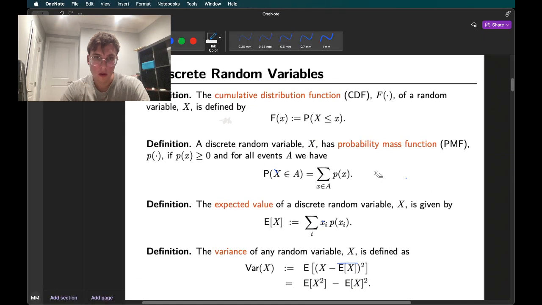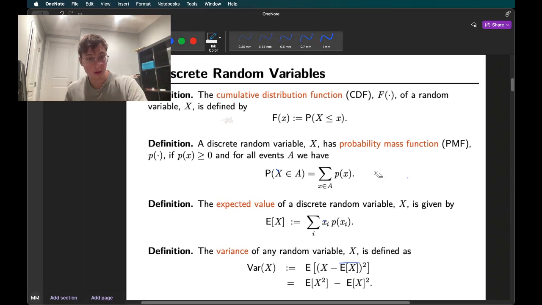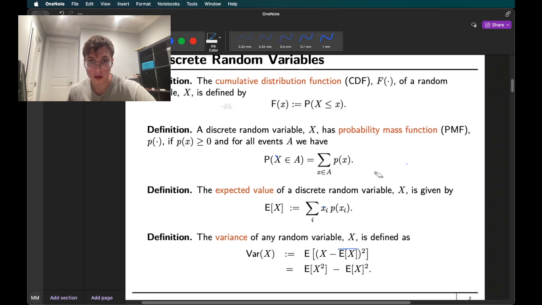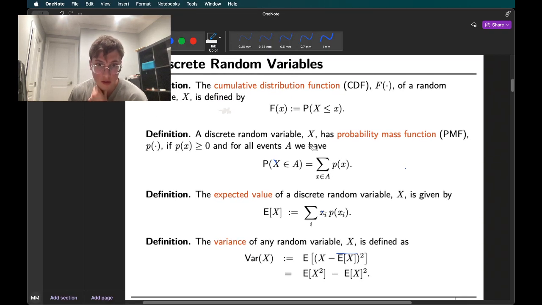Let's get started. So a discrete random variable, hopefully we know what that is because there's no definition here, but the cumulative distribution function, CDF, of a random variable X is defined by F(x) is the probability that X is less than or equal to x.